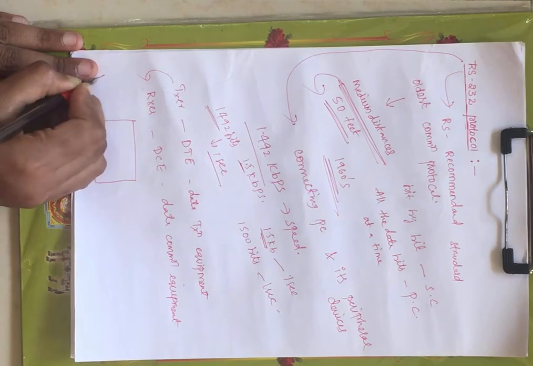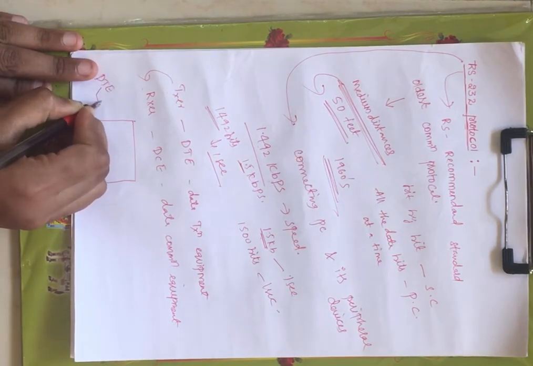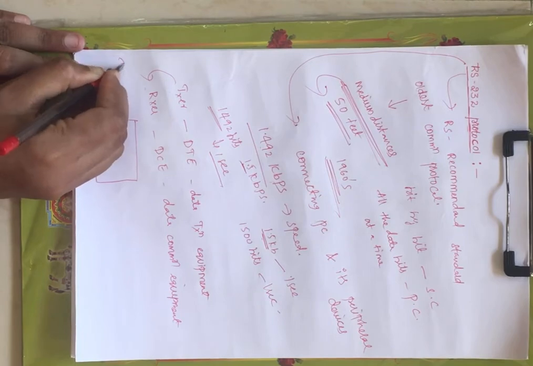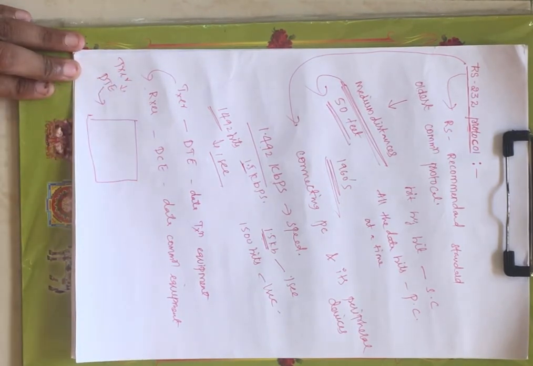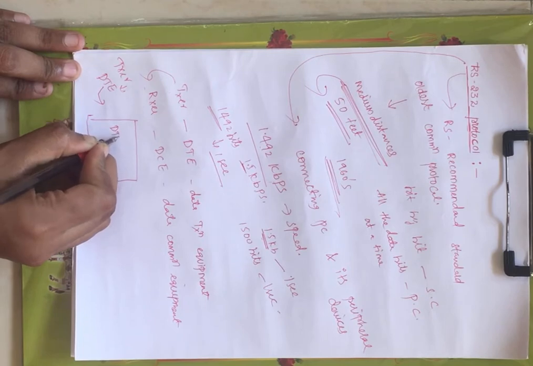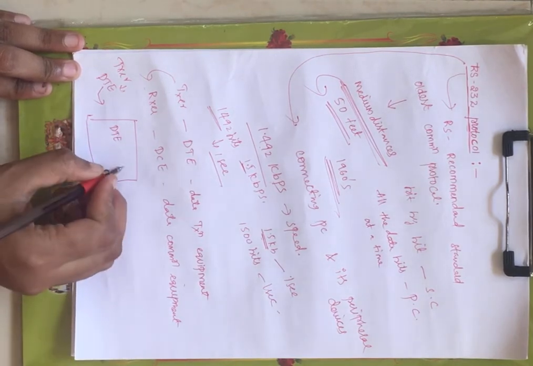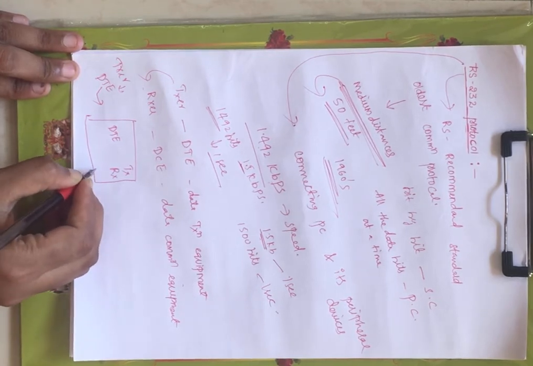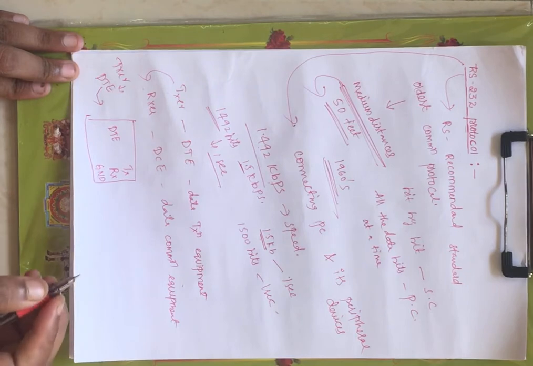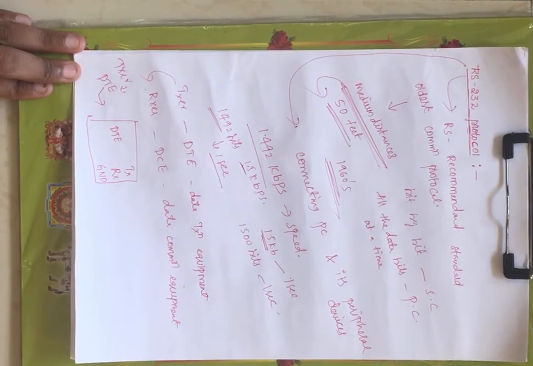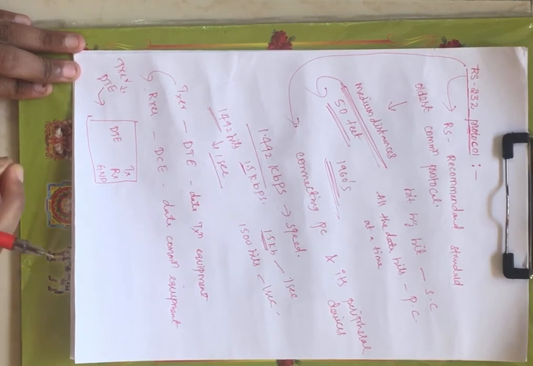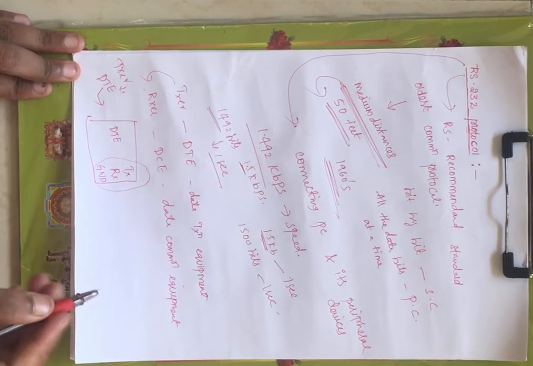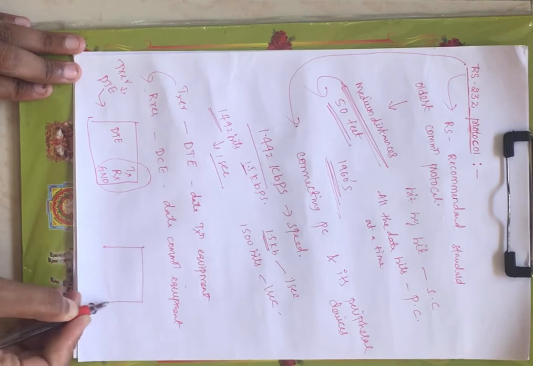Now this is your transmitter. The transmitter in this protocol is defined as DTE, right? Transmitter or DTE, both are same. DTE is nothing but data transmission equipment. Now this will have a transmitter pin, a receiver pin, and another pin, the ground pin, right? Beyond these pins you have more pins also depending on the RS-232 cables, but the basic any RS-232 cable will contain these 3 pins. That's why I am saying in general.